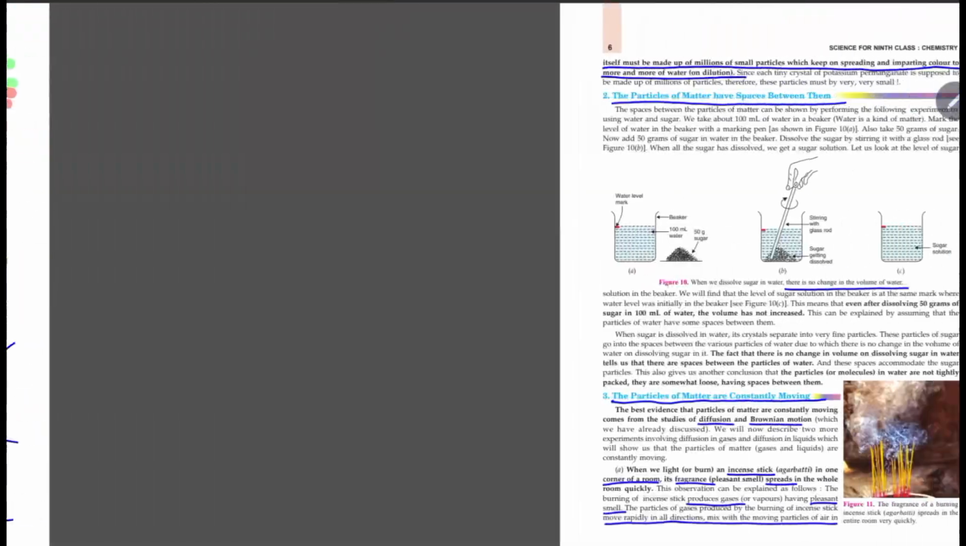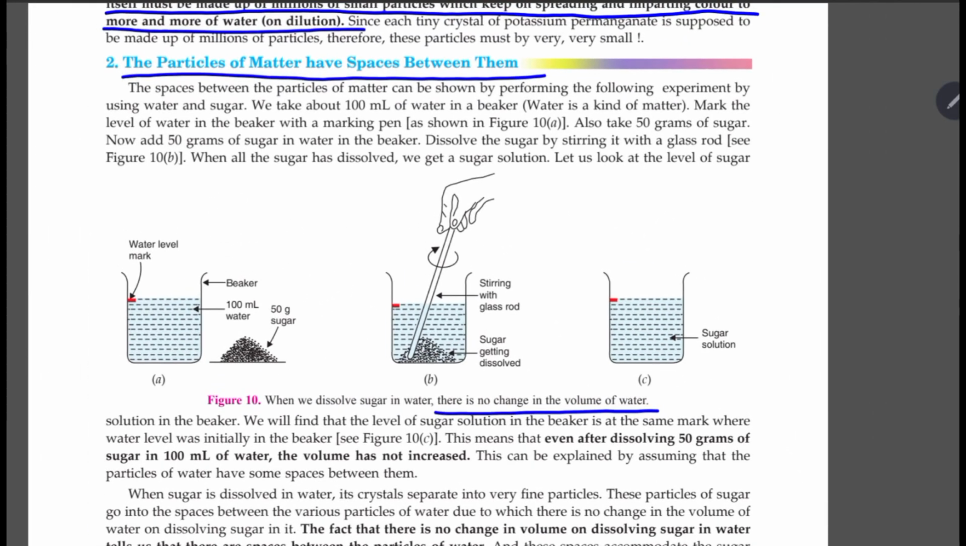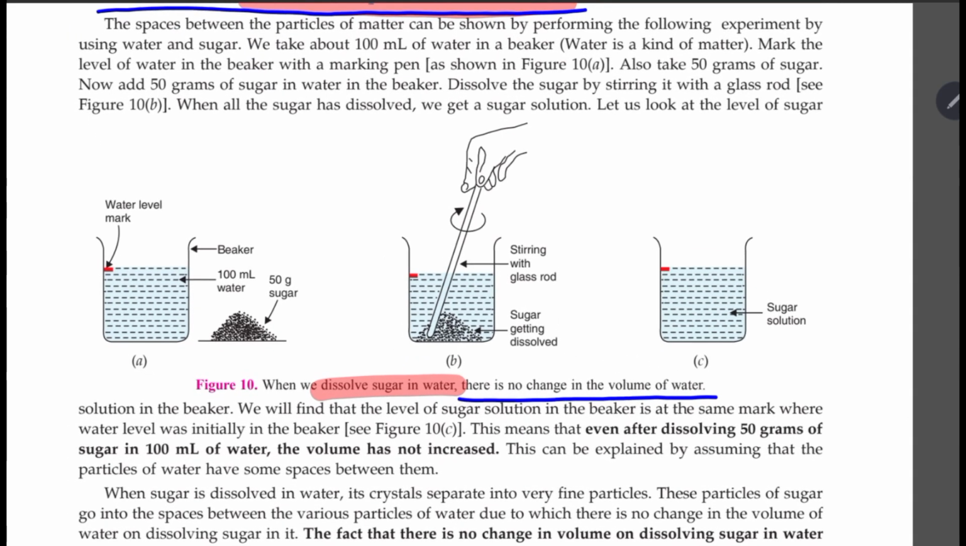After this, we will have to see the next characteristic which says that the particles of matter have space between them. So there are spaces. This experiment we have discussed before also, dissolving sugar in water. What is happening? I have asked you, where does the sugar go? The sugar doesn't go anywhere. The sugar remains there only. But where is it seated? It is seated in the interparticle space of the liquid, the interparticle space of the water.